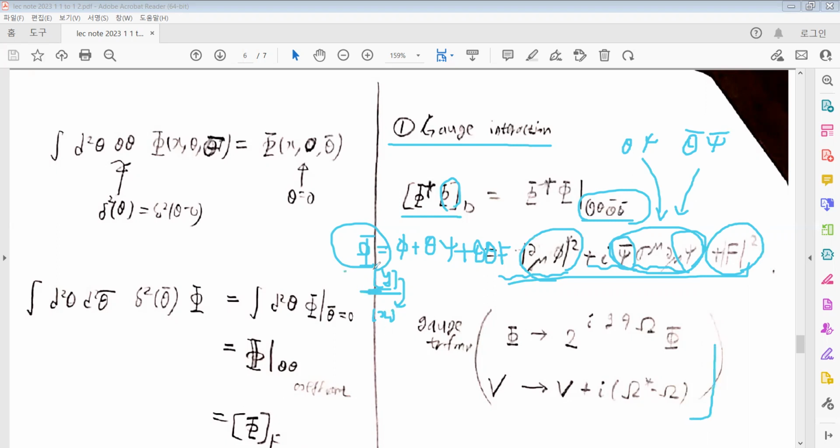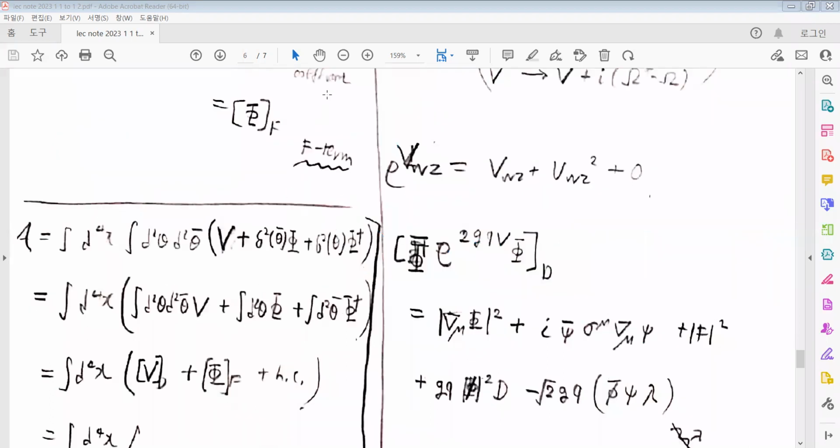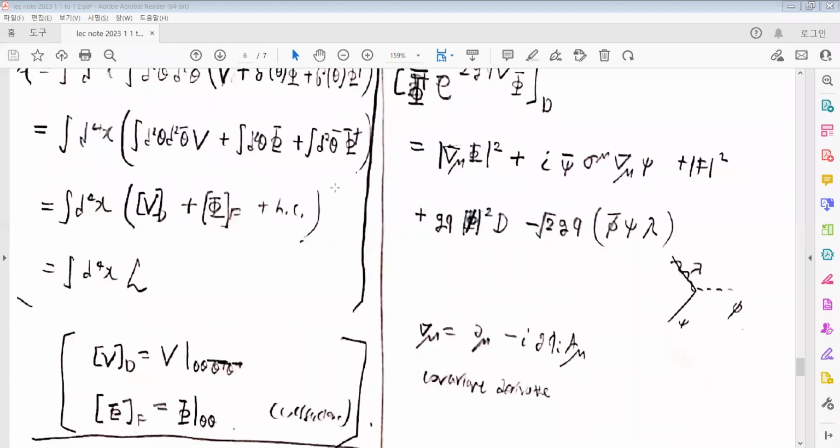The expansion of the scalar superfields in terms of the components will be discussed in another video. And the exponential of the vector superfield stops at the second term, because with higher powers it becomes zero in the Wess-Zumino gauge. So the Phi dagger, exponential of the vector superfield, and Phi terms will have covariant derivatives, which give the kinetic terms for the scalar fields and the spinor fields, and there are also some additional interaction terms.